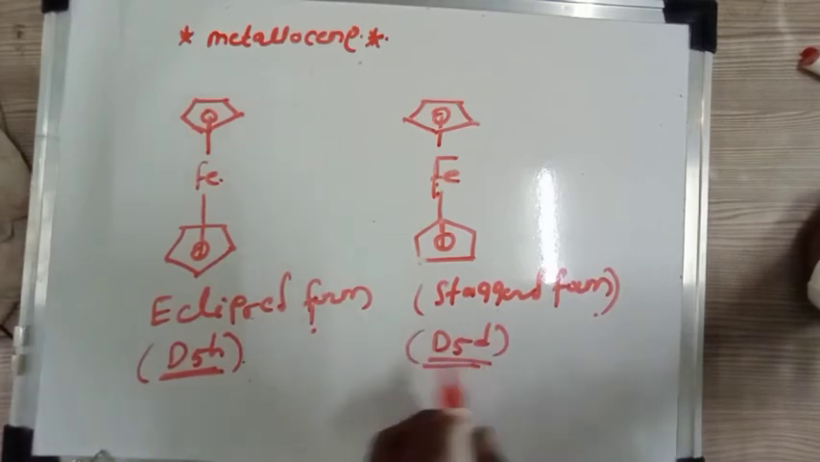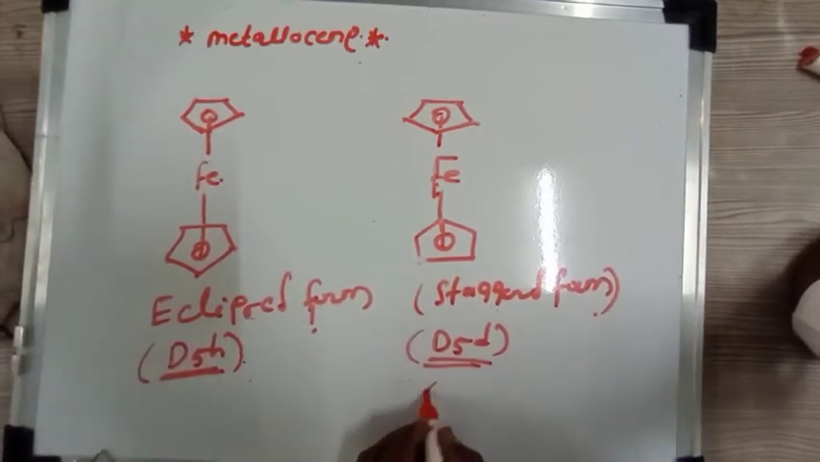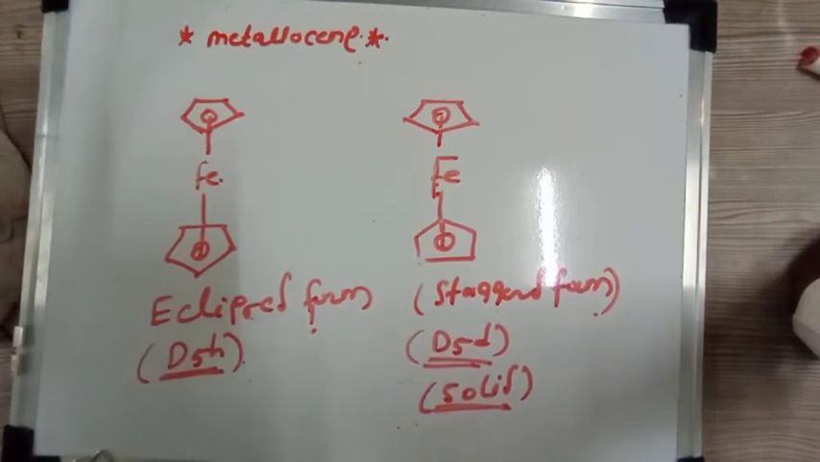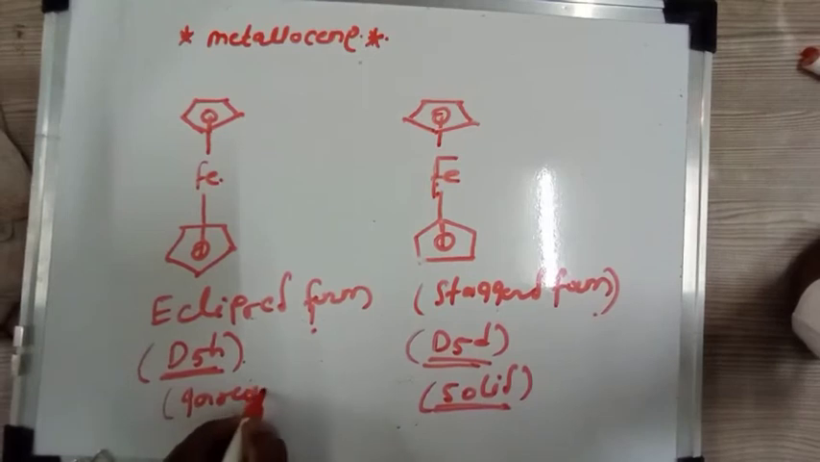So you should remember this point group, that is ferrocene in eclipsed form shows D5h point group, and in staggered form it shows D5d point group. The staggered form is observed in the solid state. So solid ferrocene is observed in staggered form, while this eclipsed ferrocene is observed in gaseous form. So you should remember this thing.